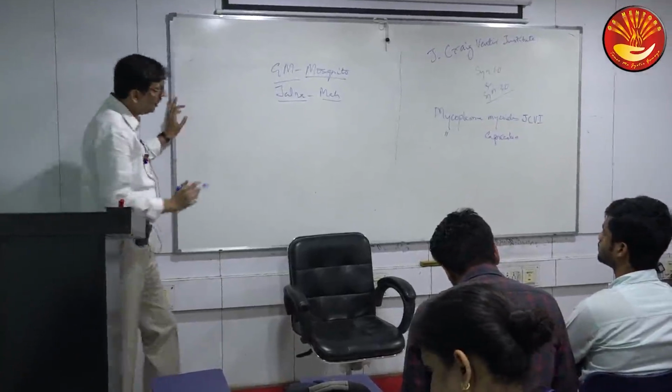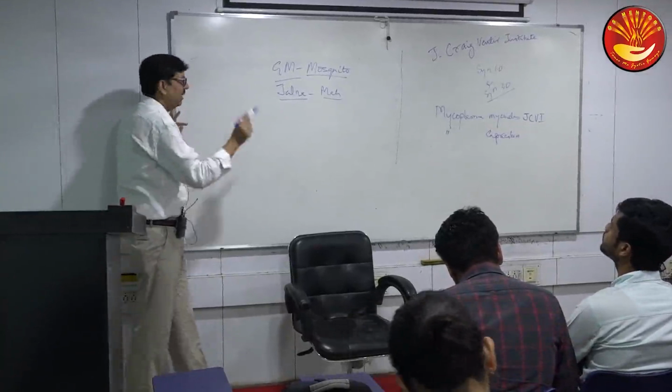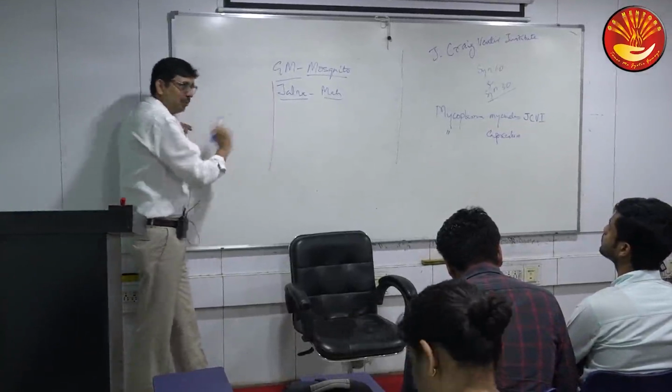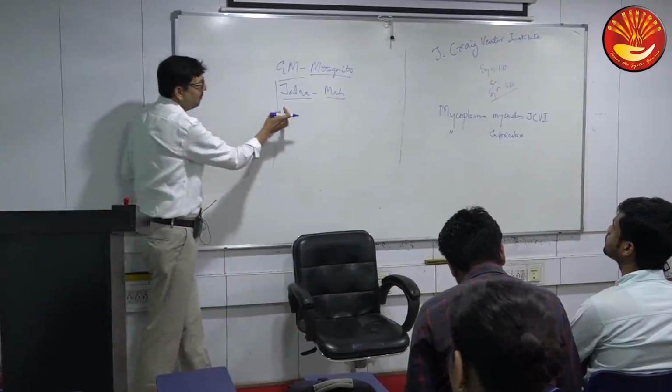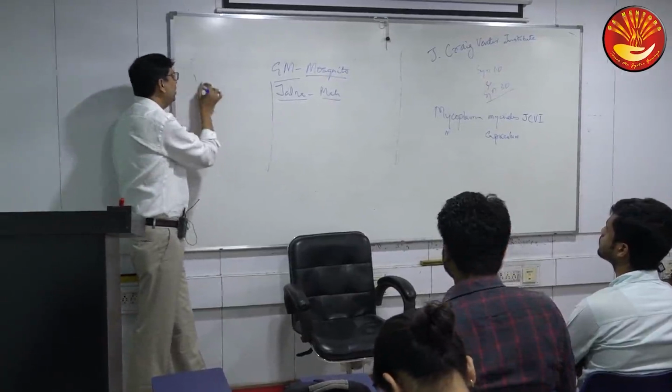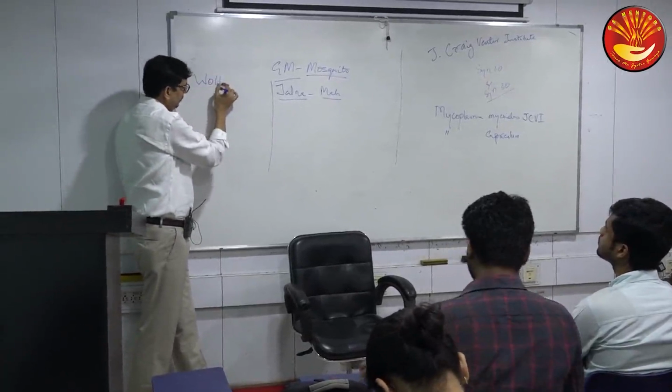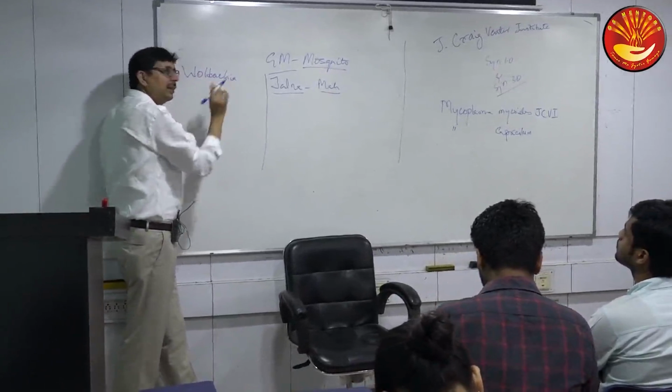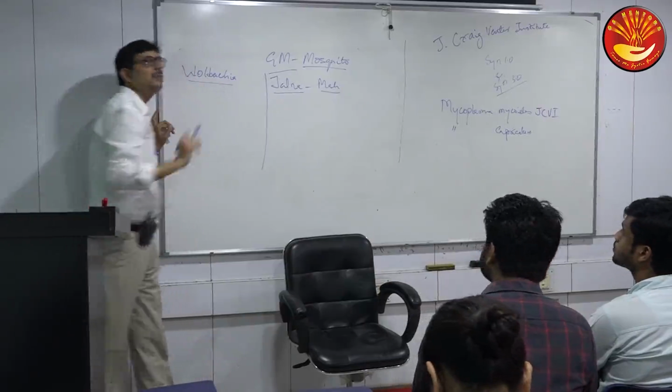Actually, there are two things in the same article which you have read in The Hindu, which I am elaborating here. One part of that article was about GM mosquito. The other was about the use of a bacteria, Wolbachia. Listen here, I will start with this first.